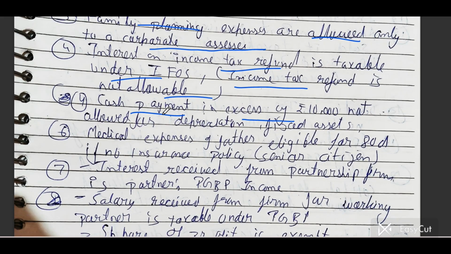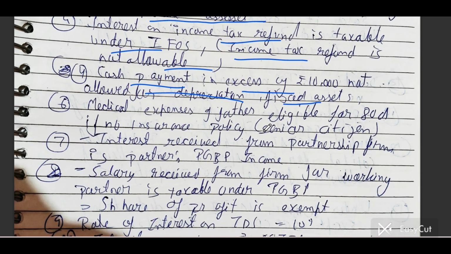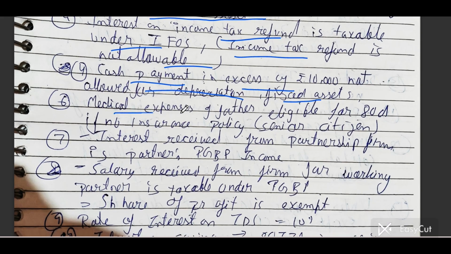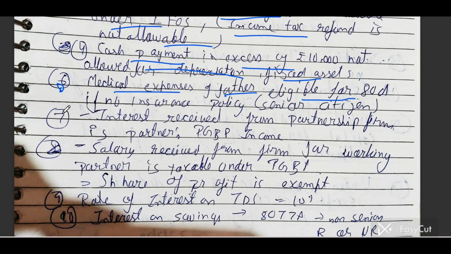Cash payment in excess of 10,000 is not allowed for depreciation even on fixed asset. If you had paid for any fixed asset in cash for more than 10,000, depreciation on that amount is not allowed. For the remaining part which you paid through a proper channel, only that much amount you can get depreciation on. Medical expenses of father: if you incur it on father or on self, it is allowed as deduction under section 80D. You have to take the deduction there. Okay, then it is allowed.